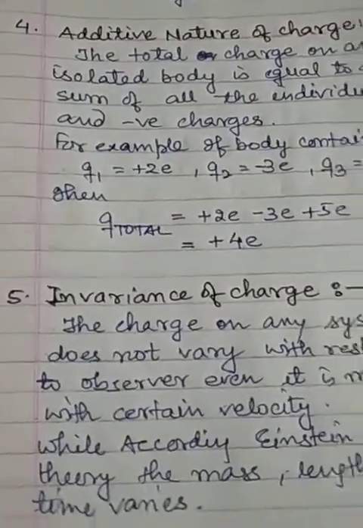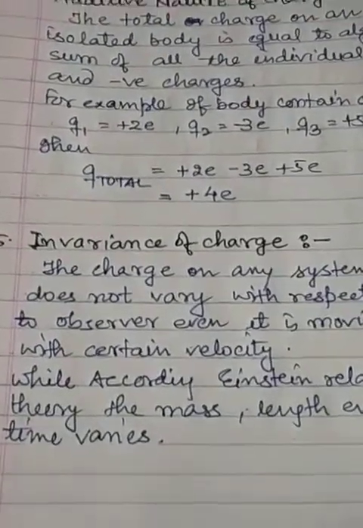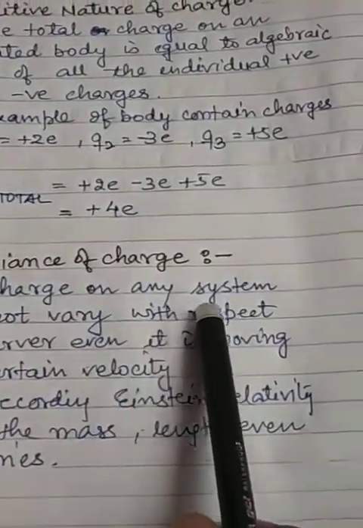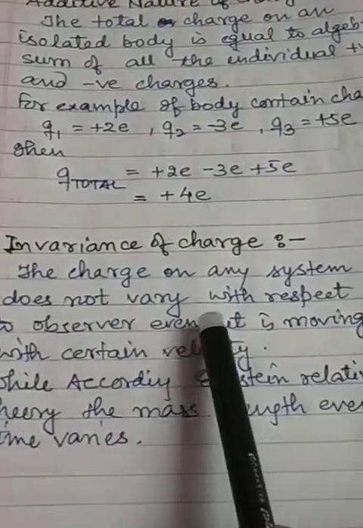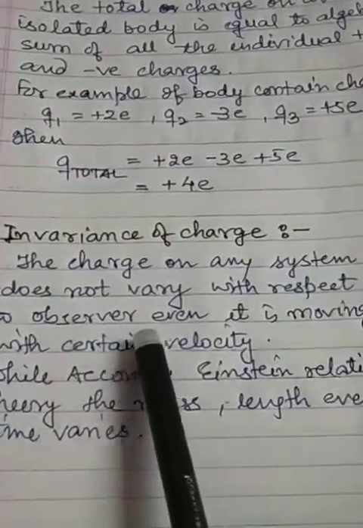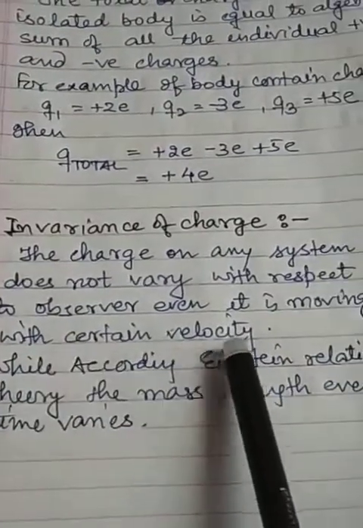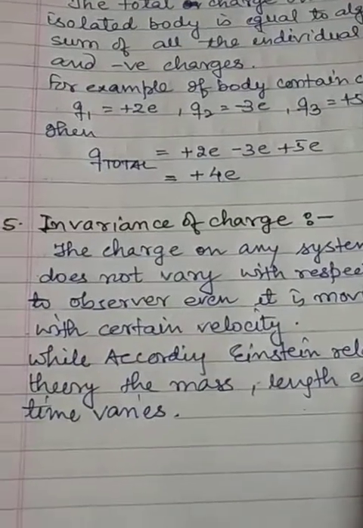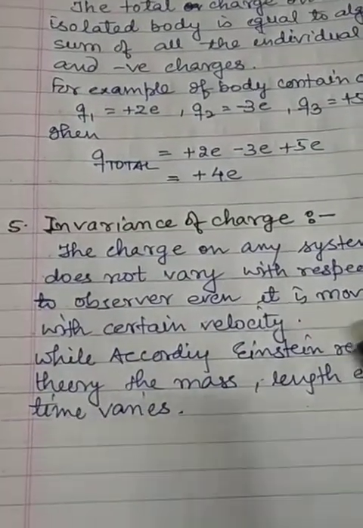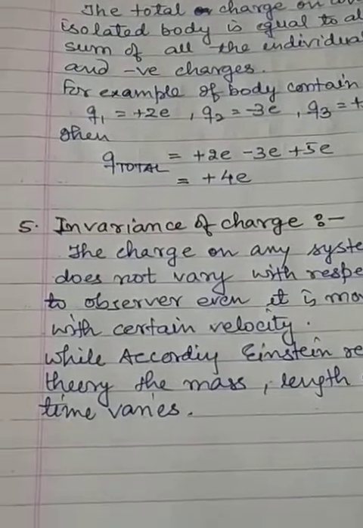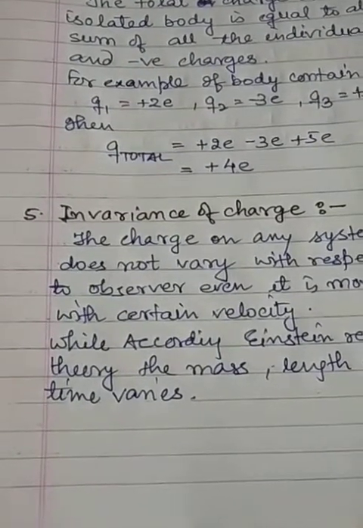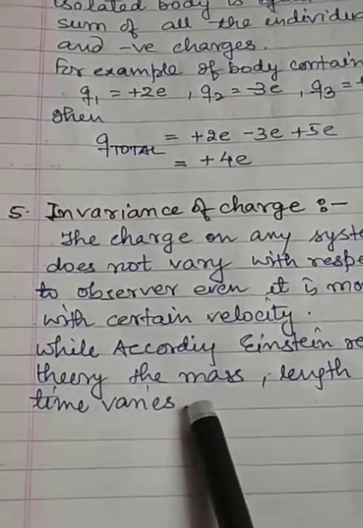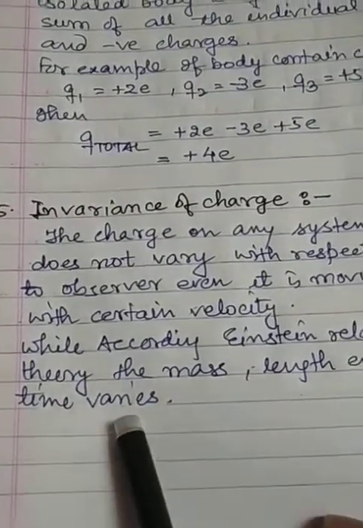Now the fifth property is the invariance of charge. Invariance of charge means the charge on any system does not vary with respect to the observer, even if it is moving with a certain velocity. According to Einstein's relativity theory, when a body is moving, physical quantities change with its speed. The physical quantities are mass, length, and even time also varies.